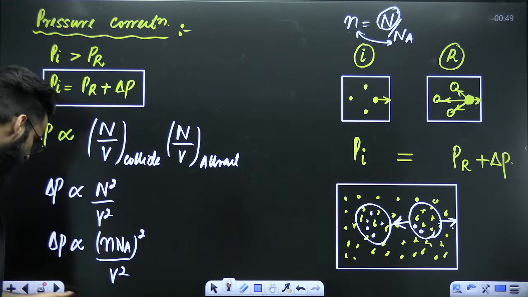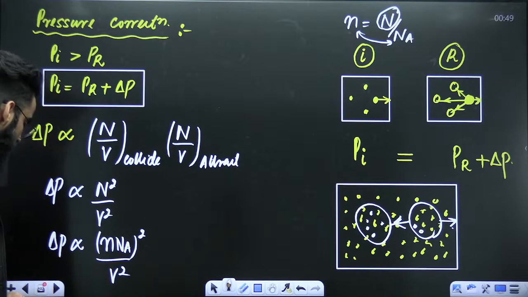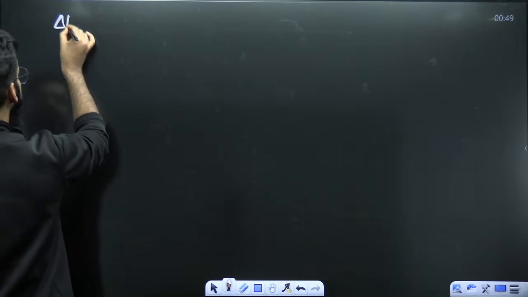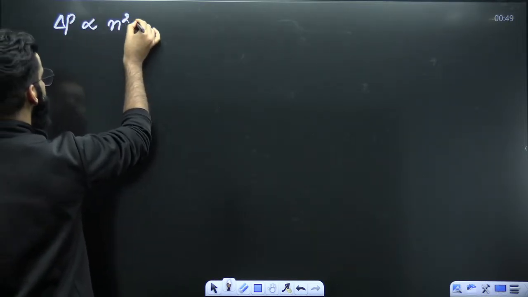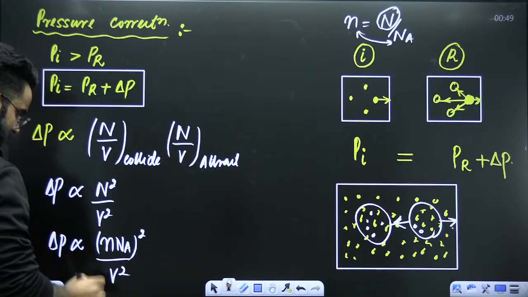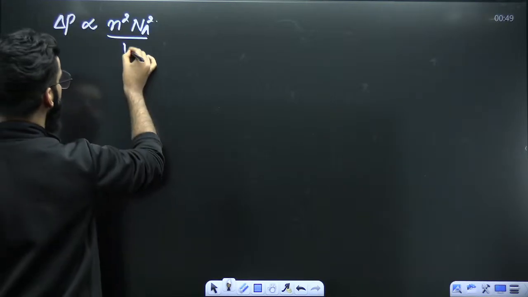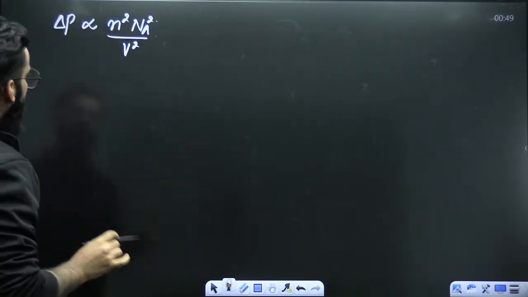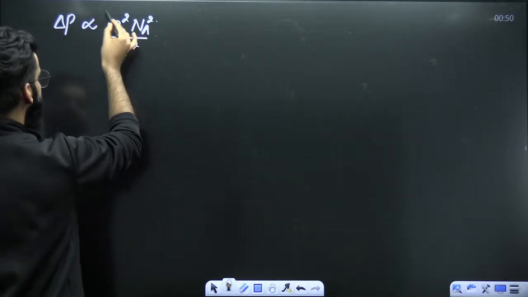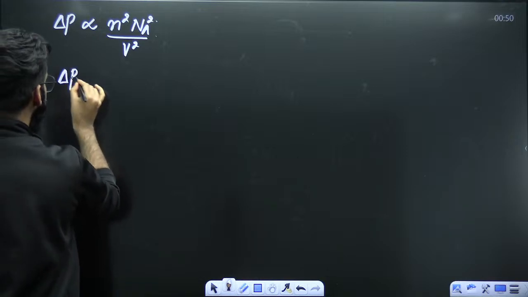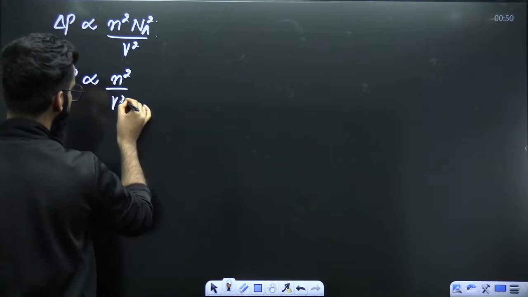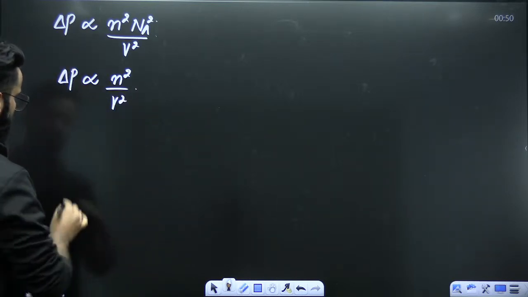Perfect. Now let's have a look at this particular statement. We got to know delta P is directly proportional to N square, Na square divided by V square, right? Now since this Na is the Avogadro's number, it is a constant basically. So send this constant into the proportionality. Then delta P will be directly proportional to n square divided by V square.